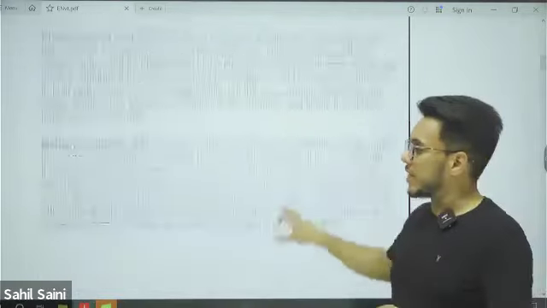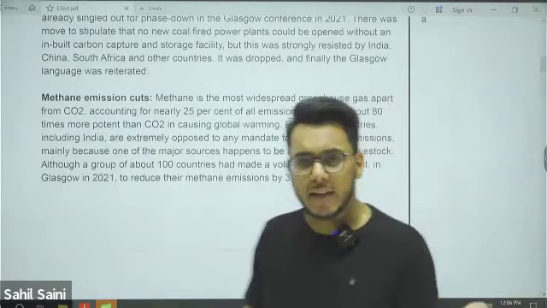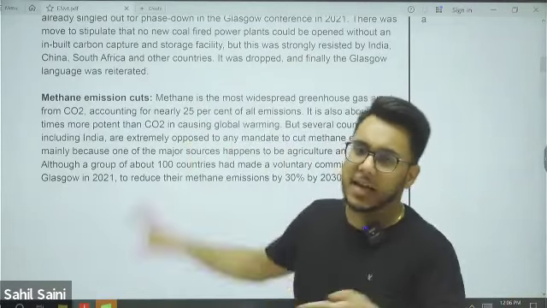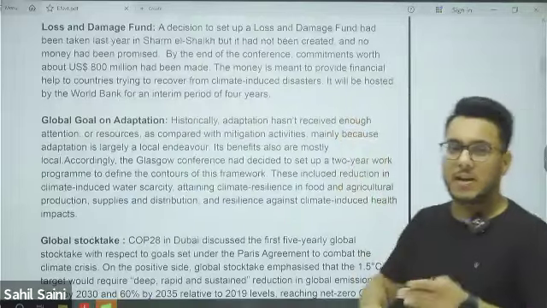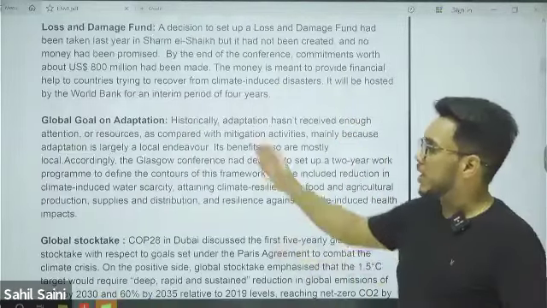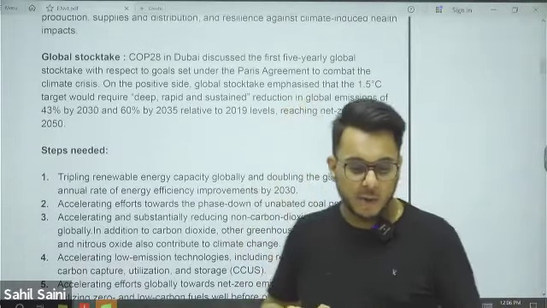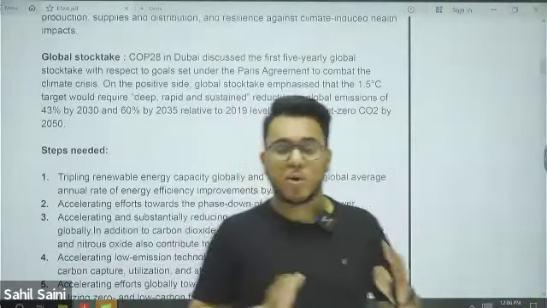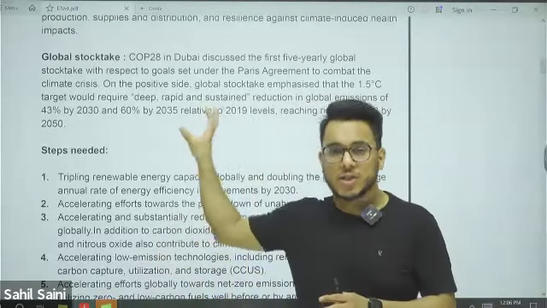Phase down versus phase out. Methane emission cuts: the Global Methane Pledge was also agreed, which India has not signed, and here also no binding targets have been taken by India. Then the Loss and Damage Fund, which was agreed in Egypt. Then the Global Goal on Adaptation and the Global Stocktake. We discussed that this particular COP28 that was held is very important because of the first GST that was held.